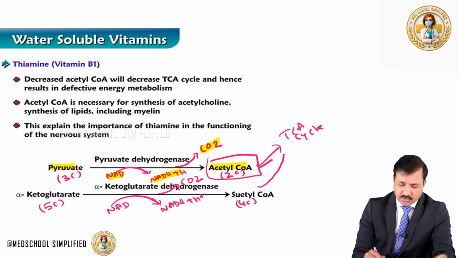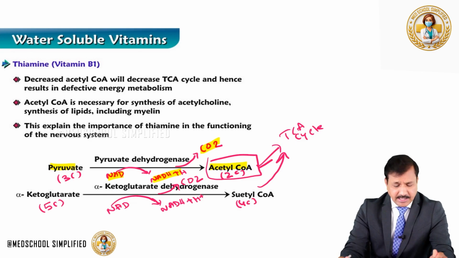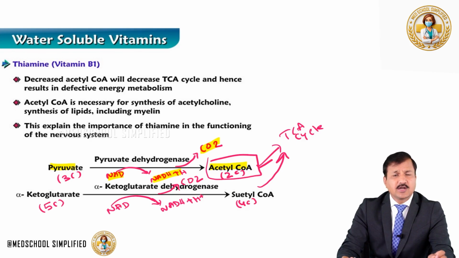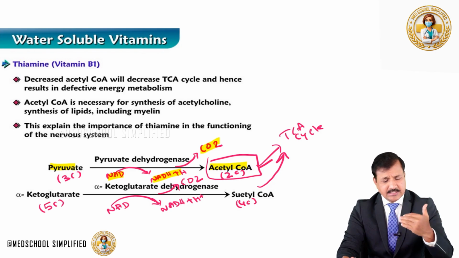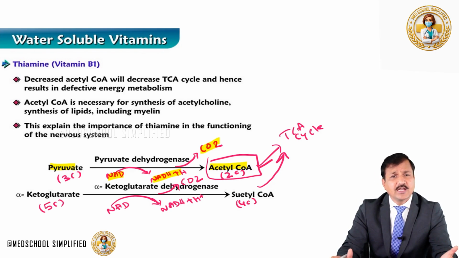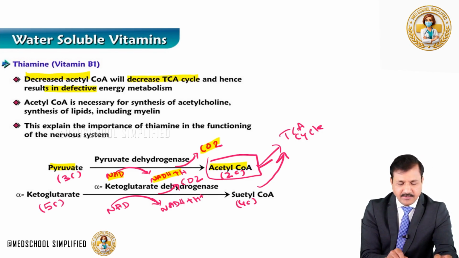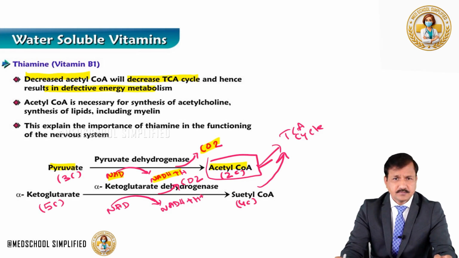So succinyl-CoA is also part of the TCA cycle. That means oxidative decarboxylation reactions involving thiamine pyrophosphate are needed in the TCA cycle, where oxidation of acetyl-CoA is going on, and in the TCA cycle there is a generation of ATP. It's an energy cycle. That means whenever there is a deficiency of thiamine, there will be a decrease in the TCA cycle and hence a defect in energy metabolism.